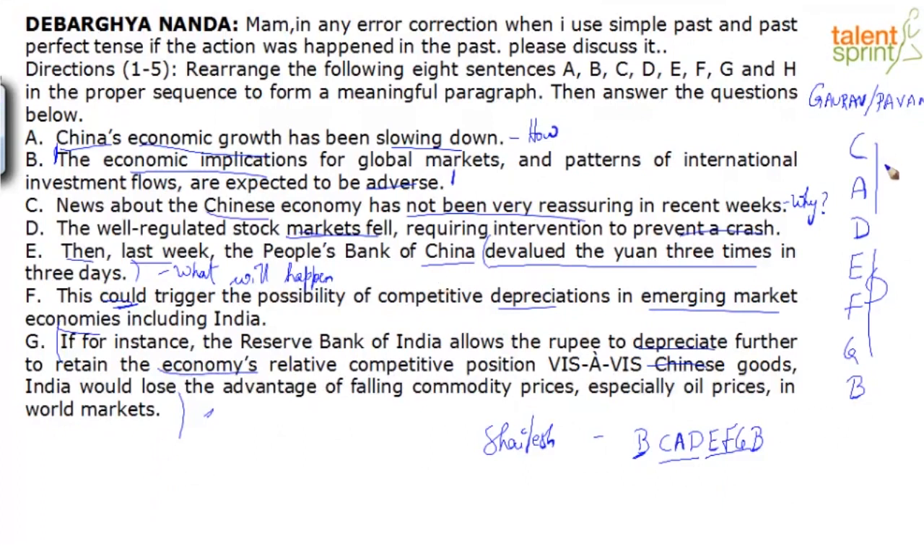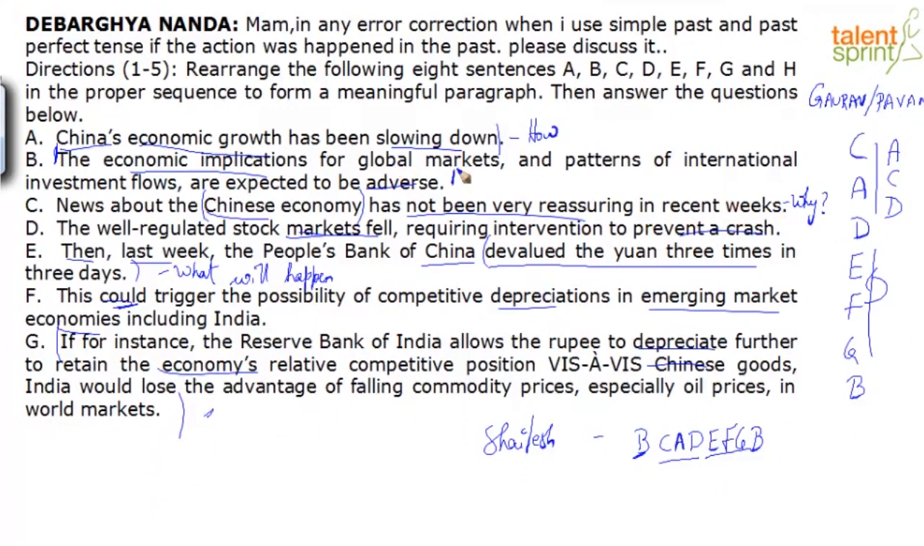Okay, addressing Manuja's question. She's saying, why can't it be ACD? Why should it be CAD? Because C is setting the foundation, saying your clue word is news, right? So the underlying message or foundation, what do you need to know about the Chinese economy, has not been very reassuring in recent weeks. Why? Because it's been slowing down.